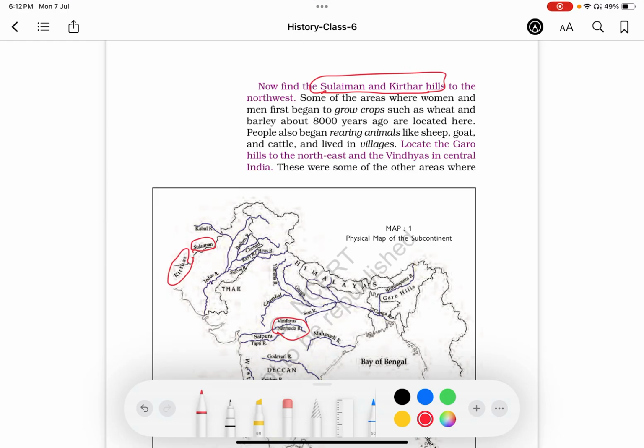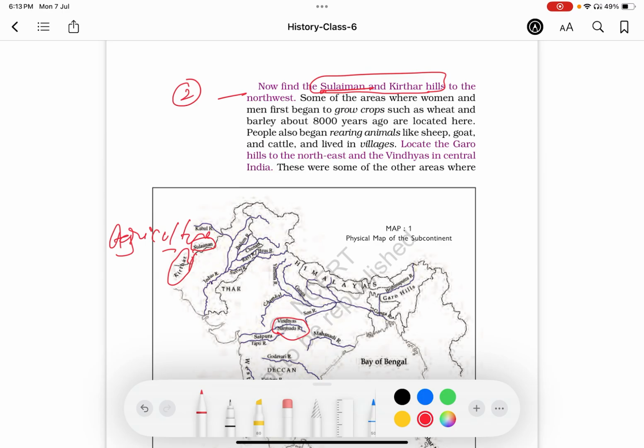These Suleiman and Kirthar Hills are known for early agriculture. So here we can have the second question. Where did the early men in India cultivate, or where did the practice of cultivation start in India? It is Suleiman and Kirthar Hills.